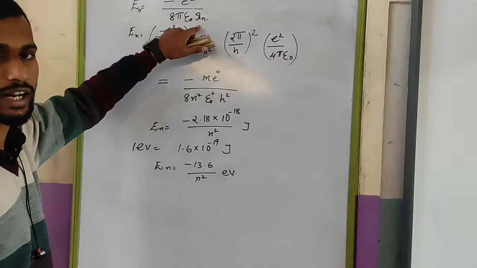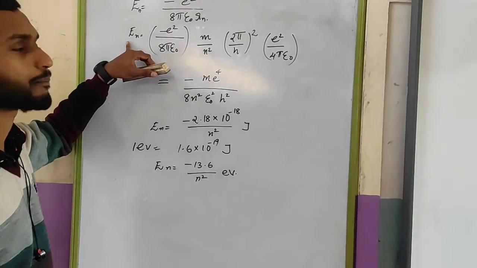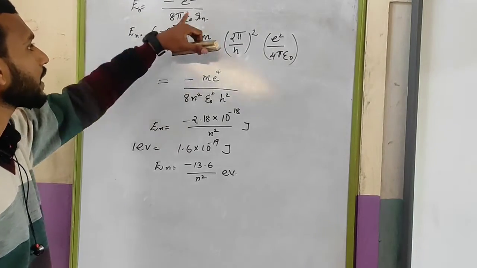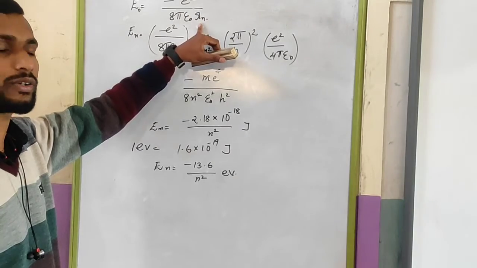So En will become minus of e square divided by 8 pi epsilon 0, and 1 divided by Rn. The reciprocal of the Rn you have to take.